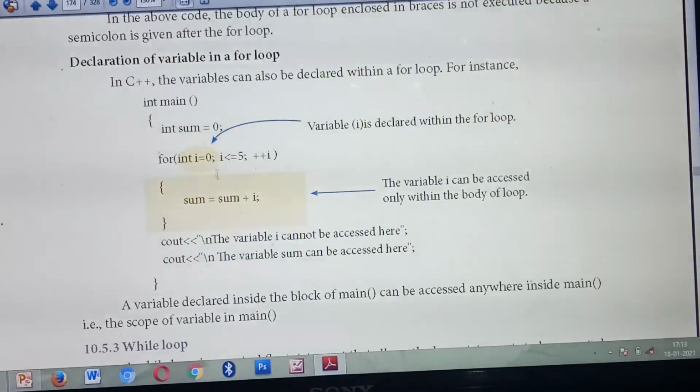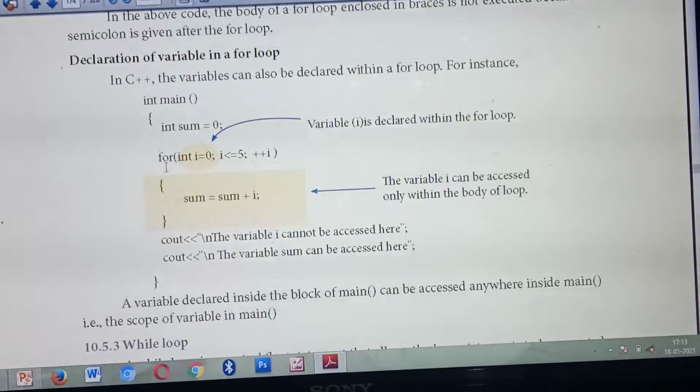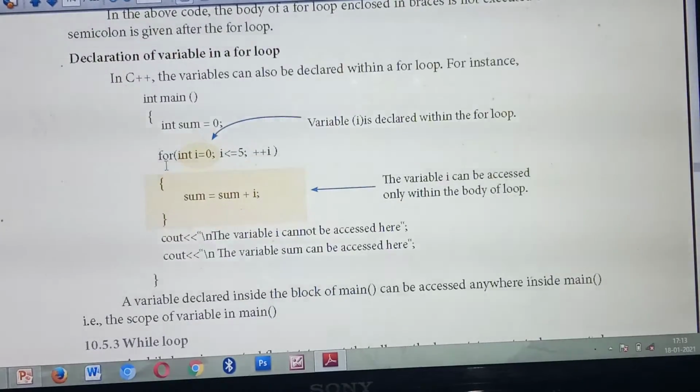You already have studied variable declaration before the for loop, but here inside the for loop they have declared a variable. Is it visible? They have shaded this in black color. So this is called variable declaration inside the for loop. Understood? Okay.